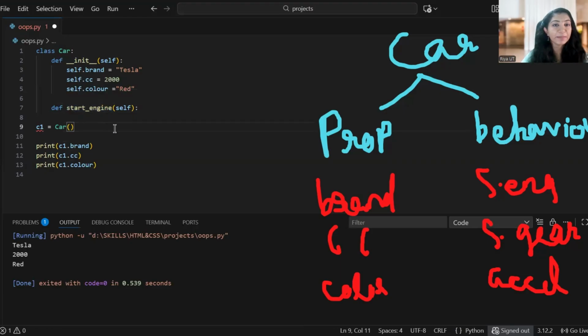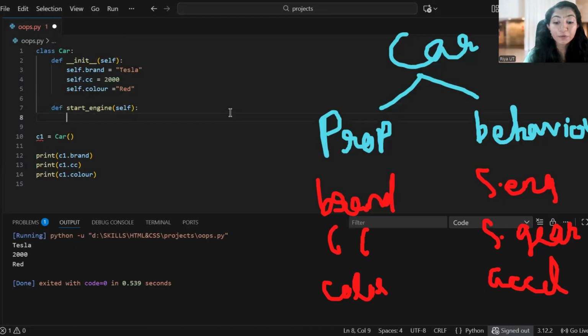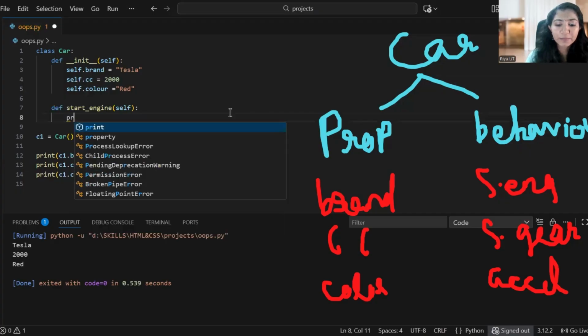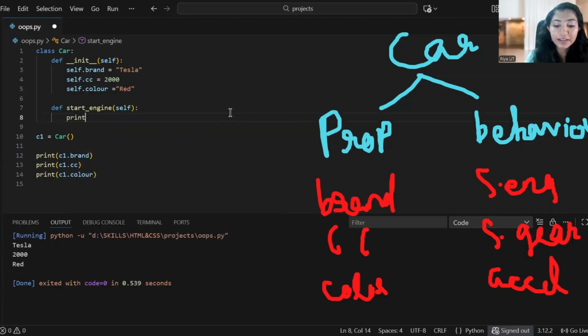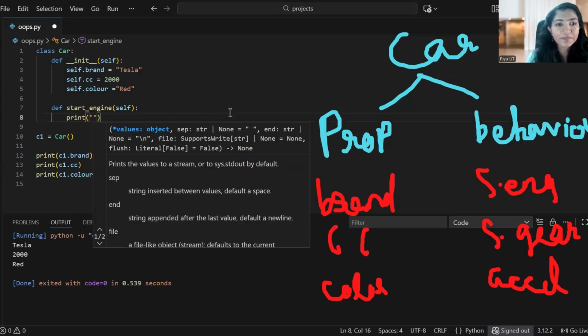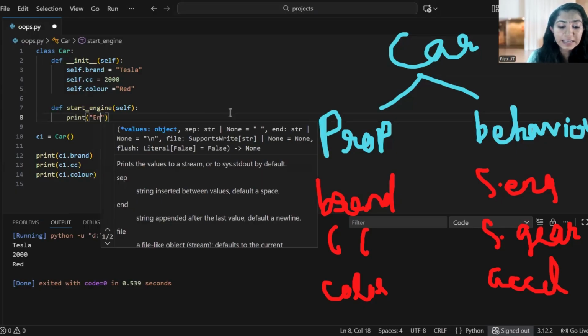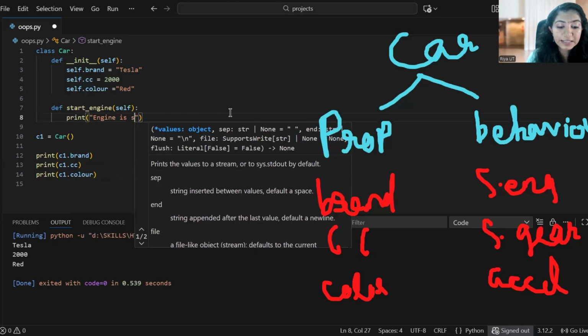Can you tell me which naming convention I followed here? Yeah, snake case. In snake case, if you have two or more words, you have to separate them with an underscore, and make all the letters small. Then we have to write the method body. I'm writing a simple print statement over here. I want to print: Engine is started.